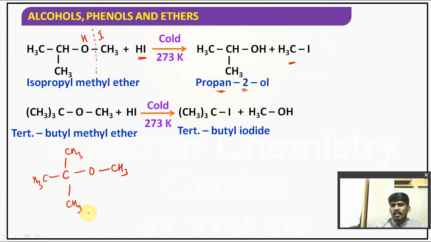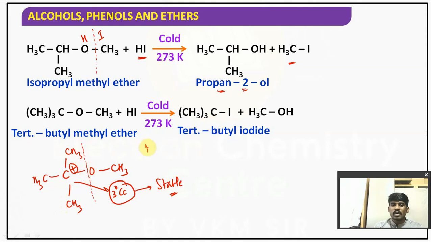This bond we broke. Here, that is not the case. Now, in this case, we have to break this bond. Why? If you break this bond, it develops a positive charge, which means a tertiary carbocation, the most stable carbocation. That's the reason we have to break this bond.